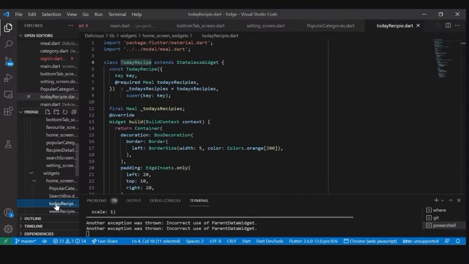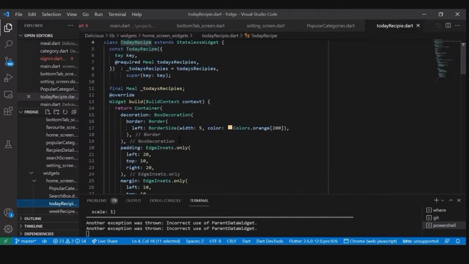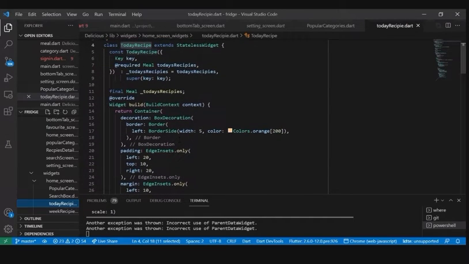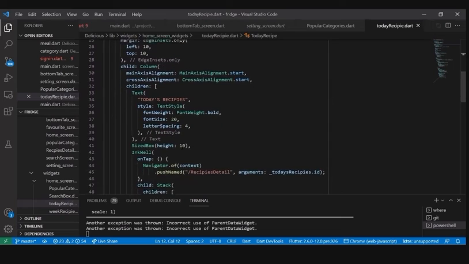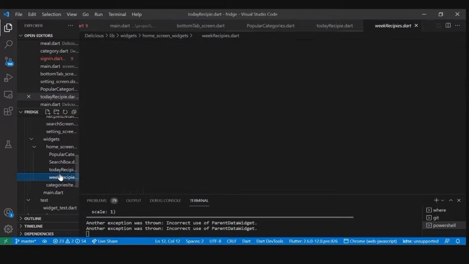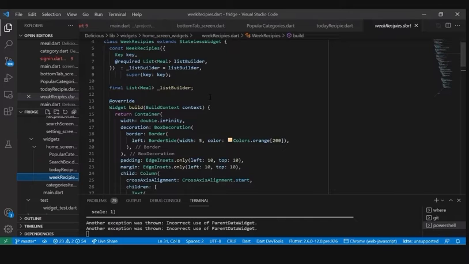Then in this file, we have to-do recipes, those recipes that are mostly requested by the customers on a specific day. And this is the weekly recipe, whose duration is weekly, from the start of the week to the end. Those recipes will be categorized in areas that make it easy for the customer to find them.